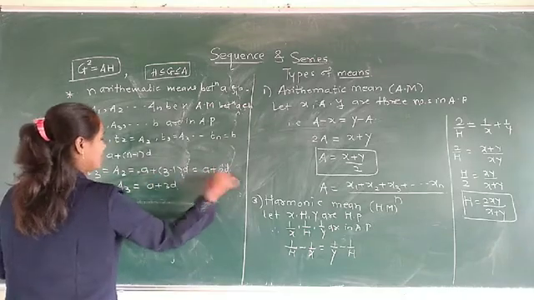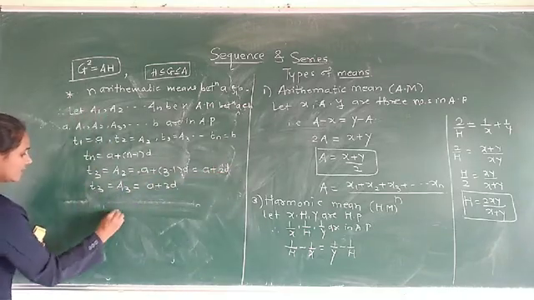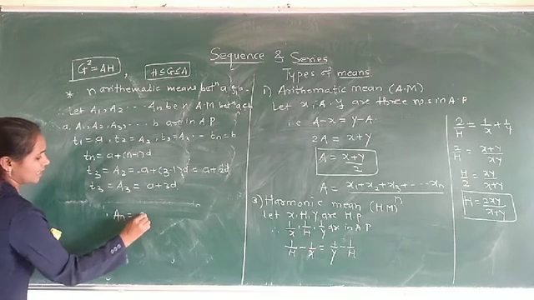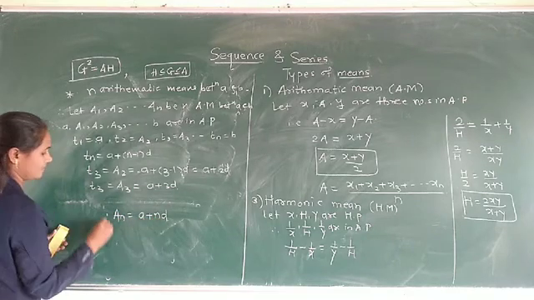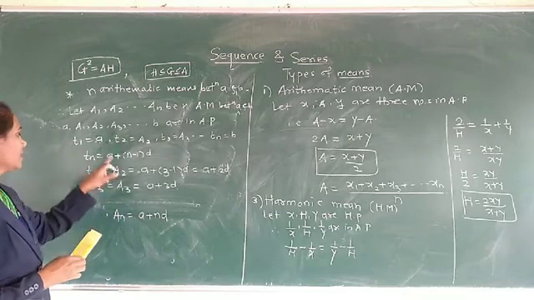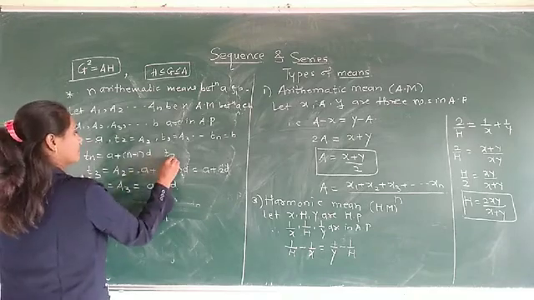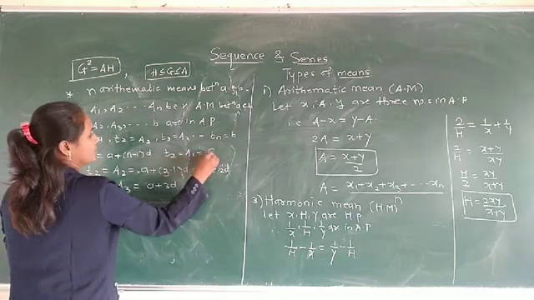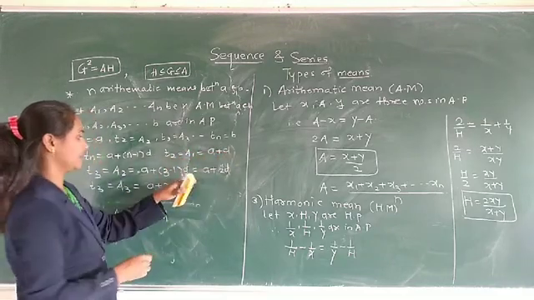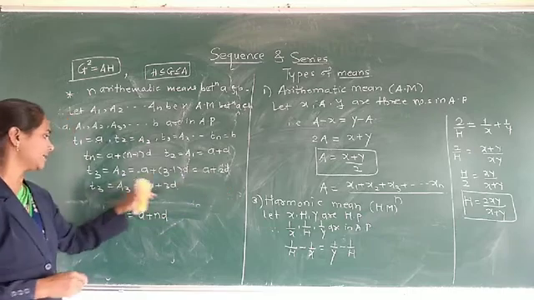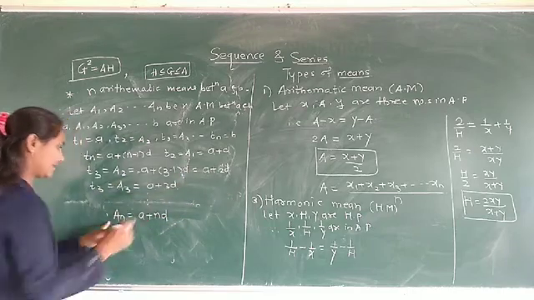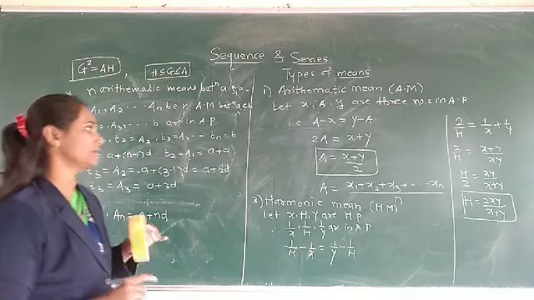Similarly, An is equal to A plus nD. So A1 is A plus D, A2 is A plus 2D, A3 is A plus 3D, and so on. An is equal to A plus n into D.